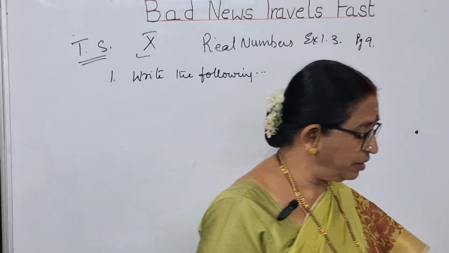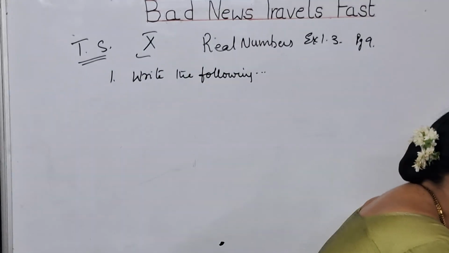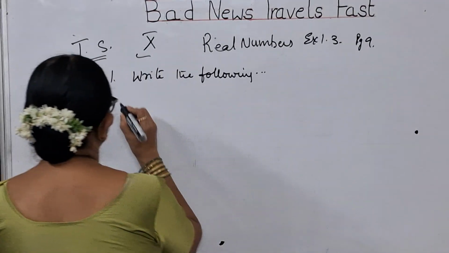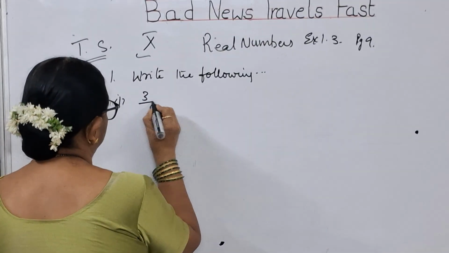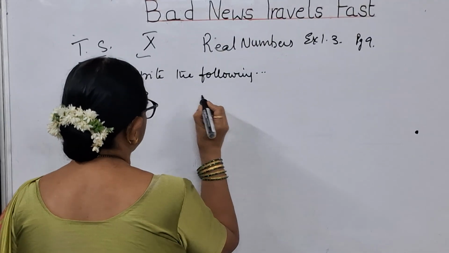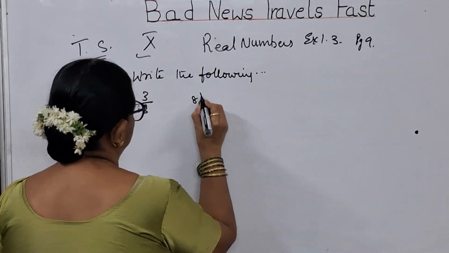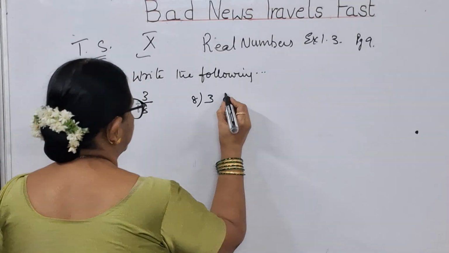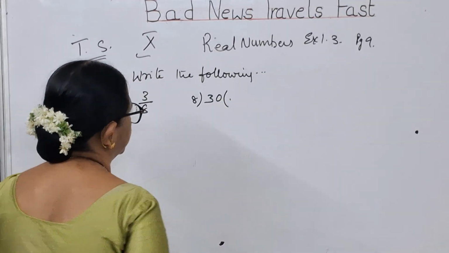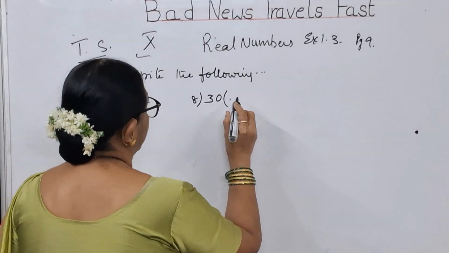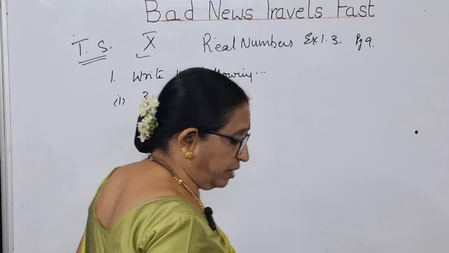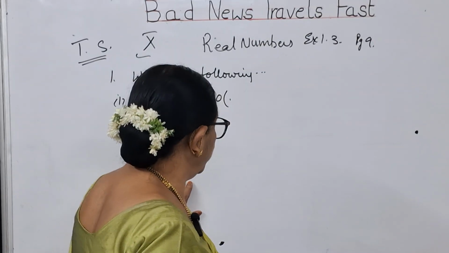So, in this sense, he is asking you to find out whether it is terminating or non-terminating. The first bit is 3 by 8. So, 8 divided by 3, that is, 3 divided by 8. You cannot divide. So, keep a point and 0. Then 8 3s are 24. 8 4s are 32 is more.